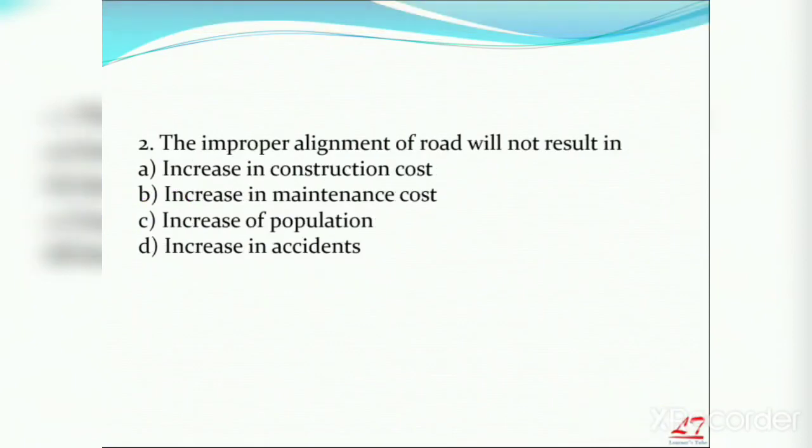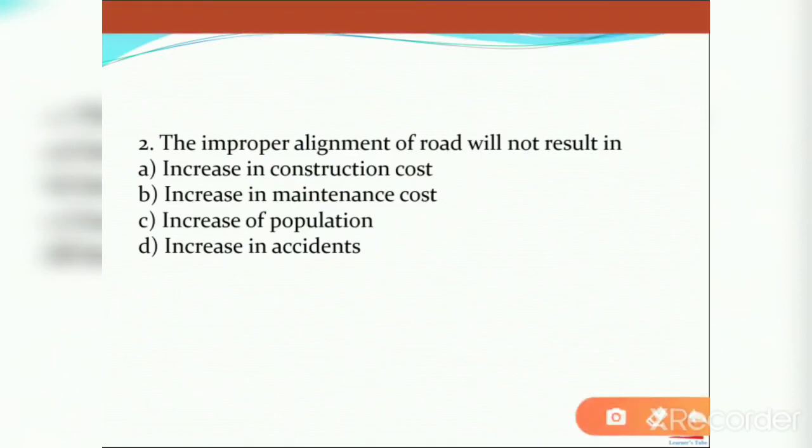Next, the improper alignment of road will result in which of these? Yes, increase in construction cost. If you improperly design a highway alignment, there will definitely be an increase in the construction cost, and an increase in maintenance cost. If the construction cost increases, maintenance cost will also increase, right? And increase of population. Does improper alignment of road increase the population? It doesn't. It is not a factor at all. Increase in accidents, yes. Improper alignment definitely increases the accidents. So what is the answer here? Increase of population. Improper alignment should not affect the population.